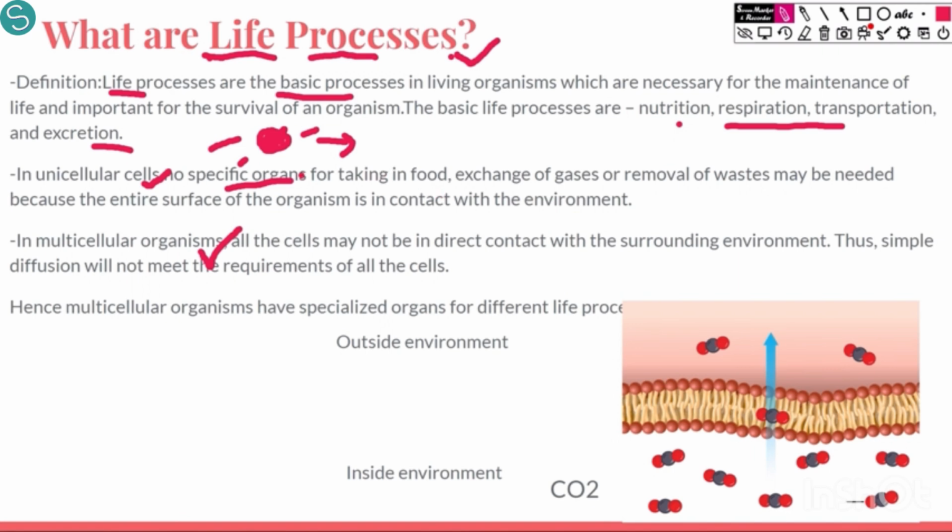How are they done? Because the complete cell is in contact with the surroundings. So, with the help of basic diffusion, all the transportation from outside to inside can occur. For example, considering this is the membrane of a cell, and this is a condition after respiration.